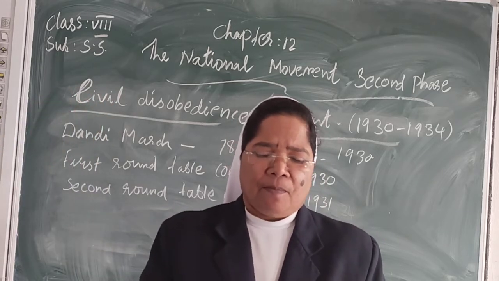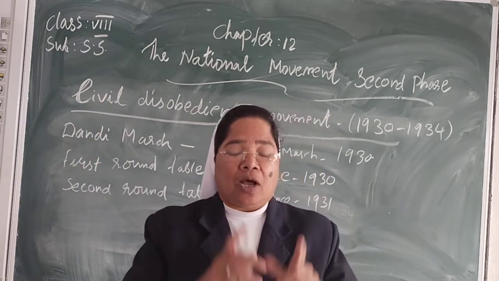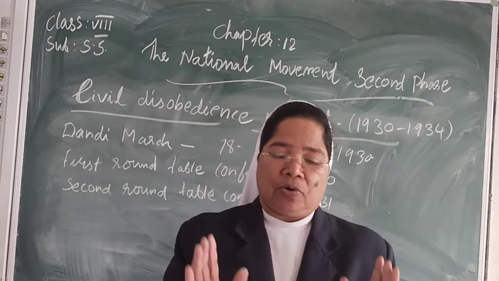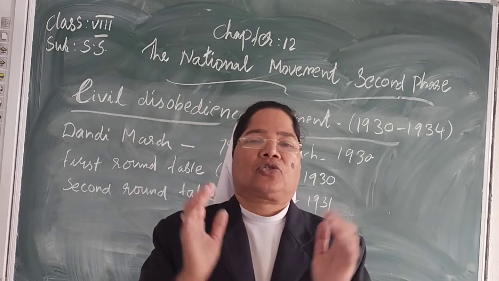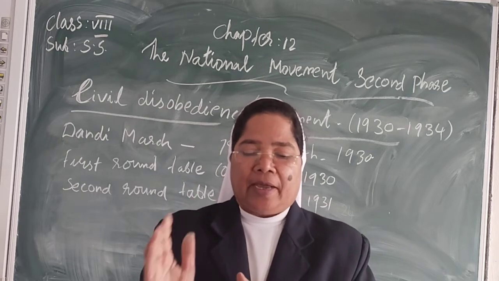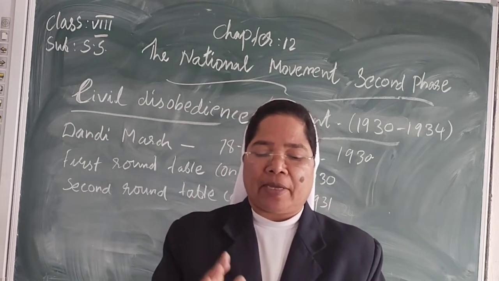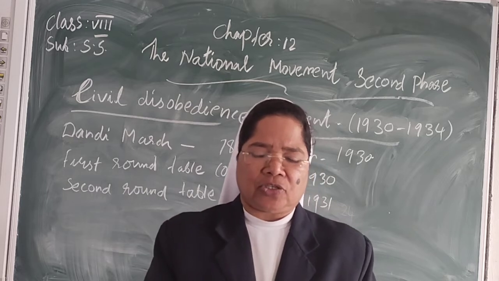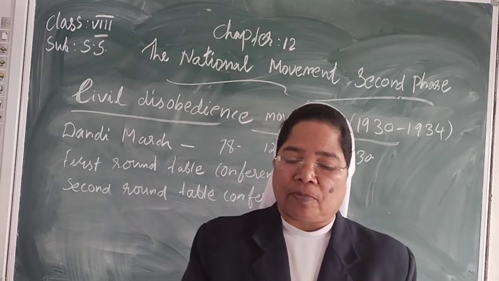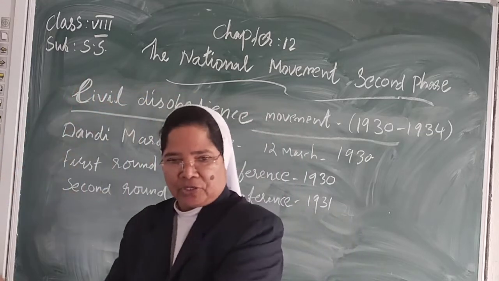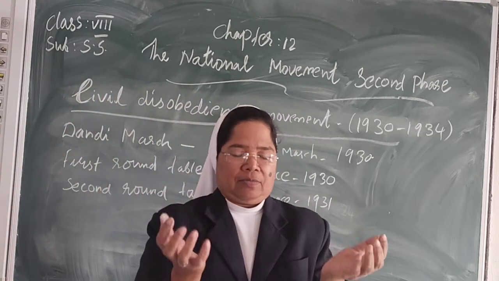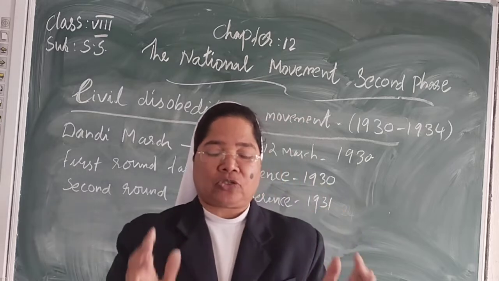Here Gandhiji broke the law by making salt. He collected the natural salt lying on the seashore, took water from the seashore, boiled it there and prepared salt.